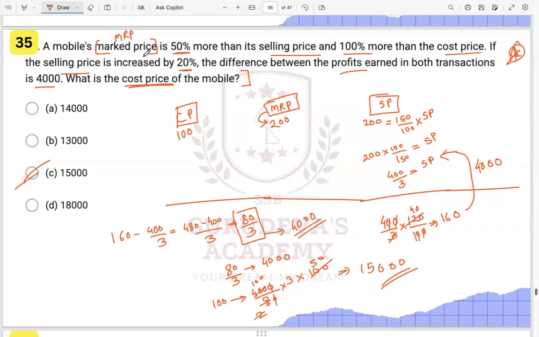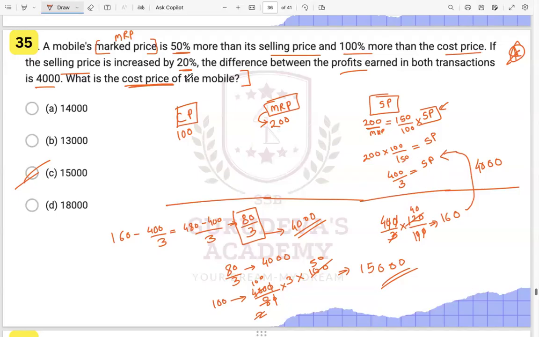The selling price is given to you as what? A mobile's MRP is 50% more than its selling price. So we know this is the MRP, right? The MRP is 50% more than the selling price. That is, 150% of the selling price is the MRP which is given to you. So with the help of this, we can find the selling price. So this is 200 times 100 by 150 is equal to the selling price. When you cancel all this, you will get 400 by 3 as your selling price.